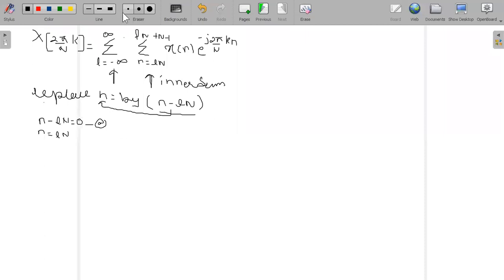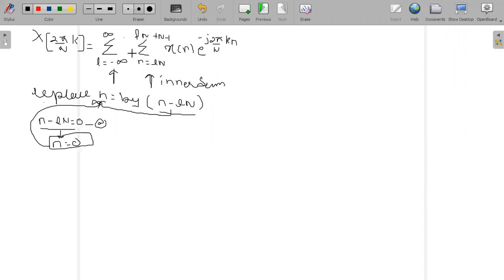So therefore, a small change we can make here is n minus ln. What is n minus ln? It is equal to n. How is this n? Because of this condition. So n minus ln is equal to 0 is nothing but n, which is equal to 0. So I got the first limit here. This is the first summation whose limit I have taken out.